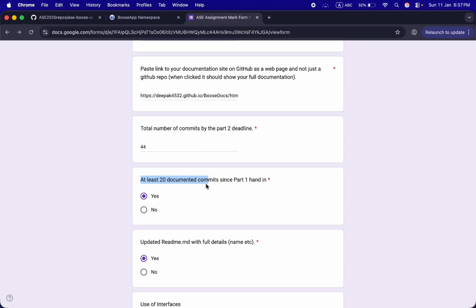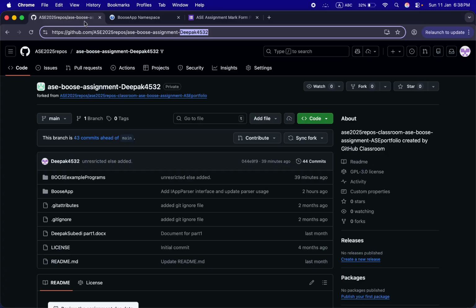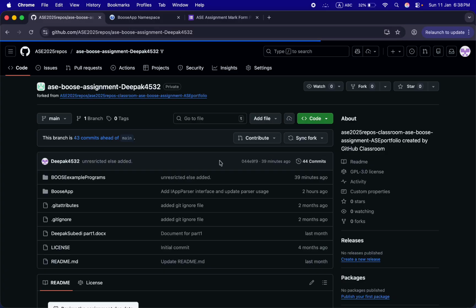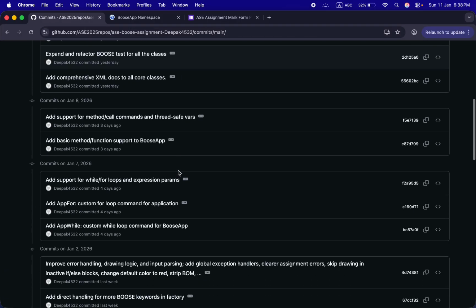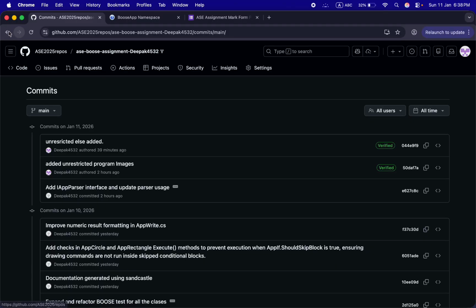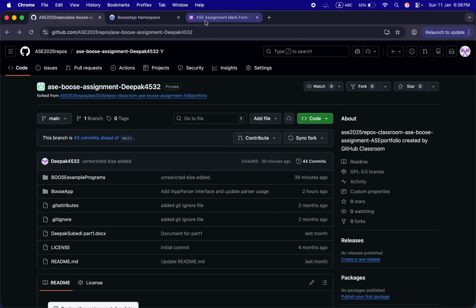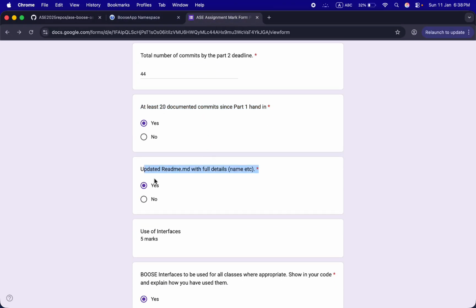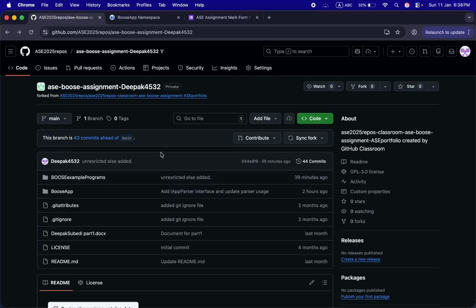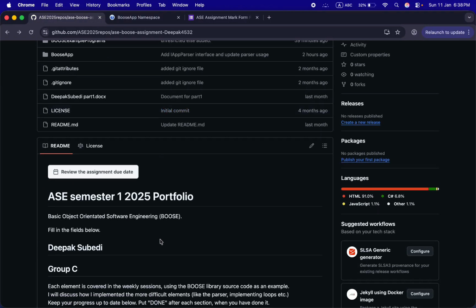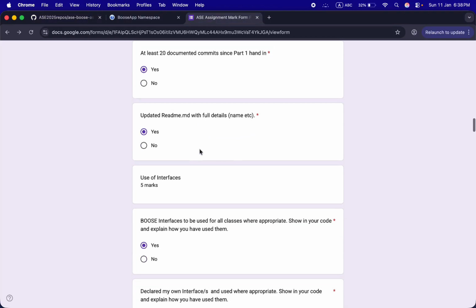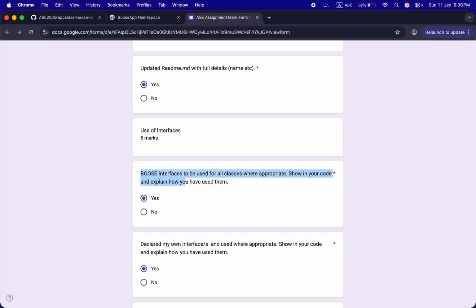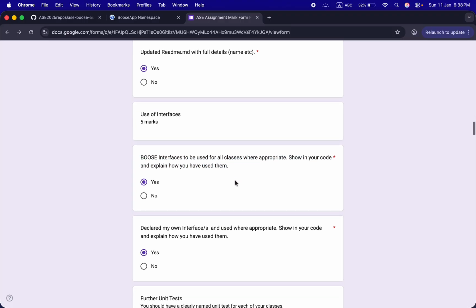Yes, I have done 20 documented commits since part 1 in hand. Yes, I have done it too. You can see over here I have done the documented commits too. Yeah, I have updated my readme file with details too. You can see it over here, Deepak, group C, everything. Yes, I have used the Booz interface where appropriate. I'll now explain this. I'll show you my code too.